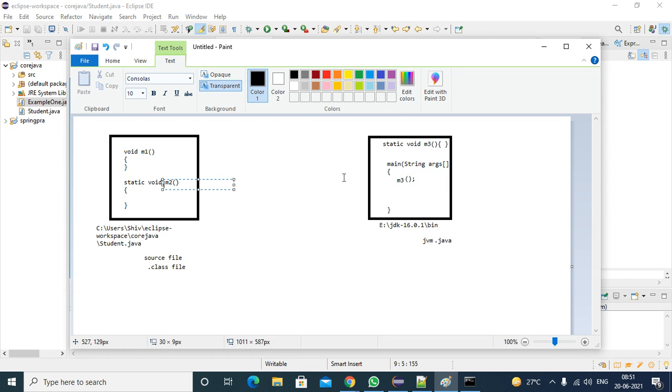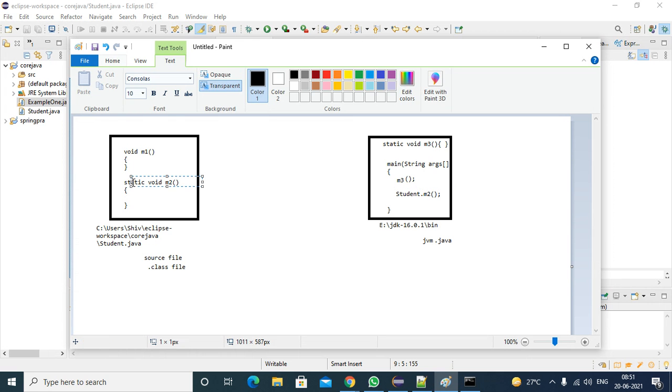But this M2 method is not in the jvm.java file. This is in another file, so the file name is student.java. If I want to call the M2 method, how will I call it? By using the class name dot method name. So I will call it by using Student dot M2.